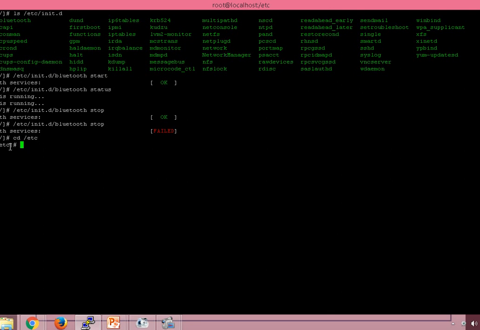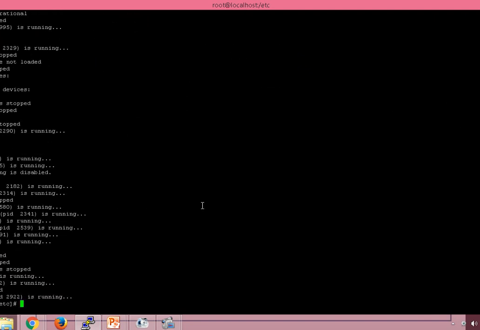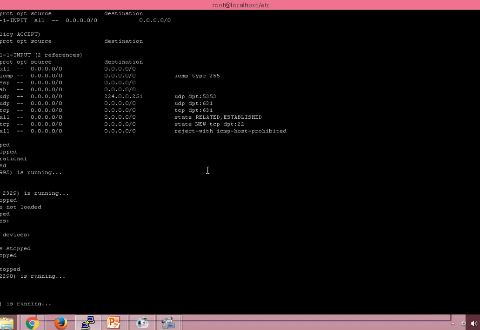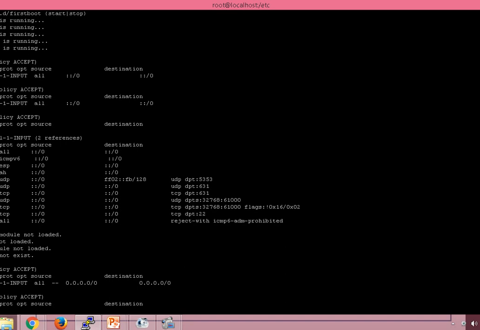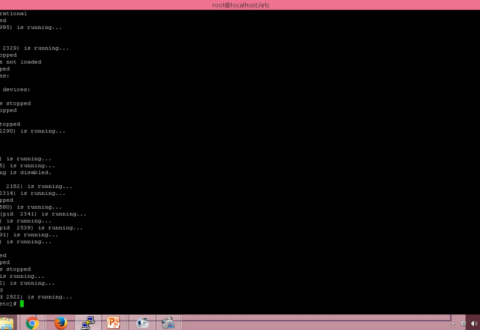Now I will write service --status-all. This will give me all the services' status. Now you can check that it is giving each and every service name, and in front of it whether it is running or stopped. So in this way I got the output.